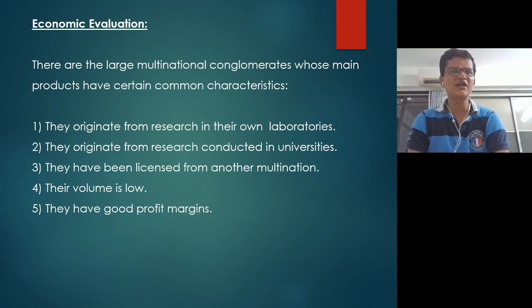If you want to make 500 tablets, you need that type of machinery and that size of plant. But if you want to make 5 lakh tablets in a day, then you need a much bigger plant. So the factors you need to consider are, first, profit margin; second, volume, how many bottles or tablets you want to make; third, whether you are doing new research or making a generic product. Next is how you are doing the research. If you are developing a new product and doing research in a university, you don't need R&D in your own area, or else you may want to do R&D in your own area. Those are the 5 key points you should consider from the economic point of view.